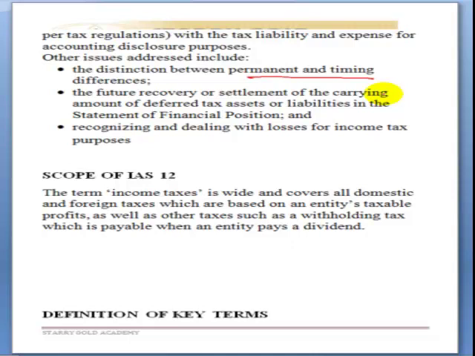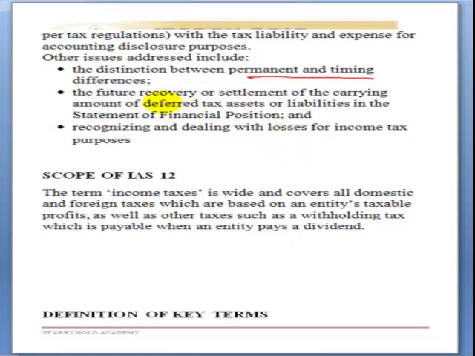Also profit or losses on disposal of non-current assets will be adjusted, because they are not allowed under tax. General provisions for bad debts or doubtful debts are also not allowed. These are the things that cause the timing difference, the difference between taxable income and accounting income.